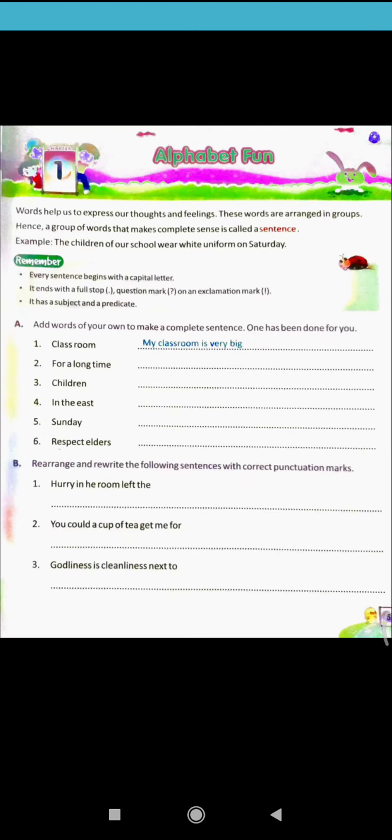You have to make a meaningful sentence with each, like the one given to you for classroom: my classroom is very big. Now, for a long time, you have to make a complete meaning.